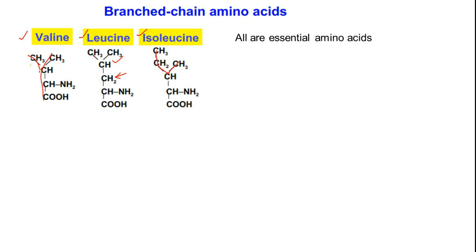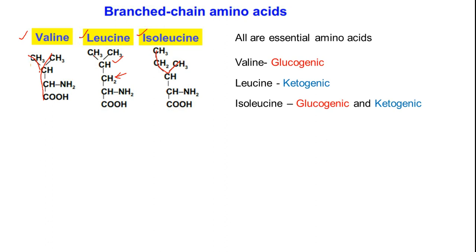All these amino acids are essential amino acids, so that's the reason why we have to get them from food. As you are aware, most amino acids upon metabolism provide input for glucose biosynthesis or ketone body formation.